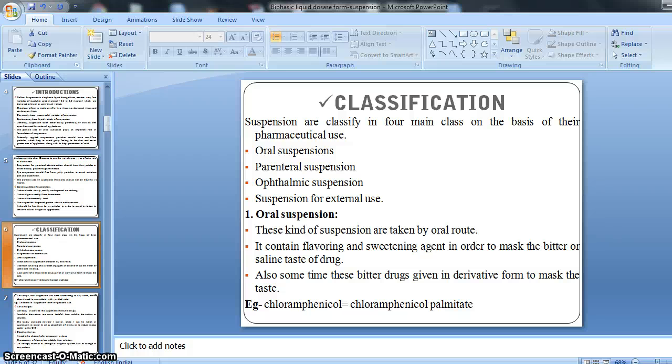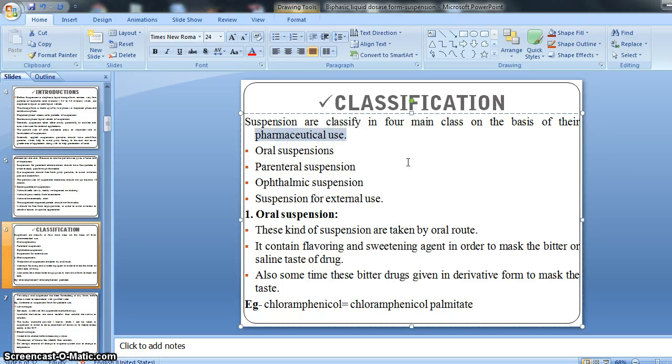First of all, the oral suspension, then parenteral suspension, ophthalmic suspension, and then suspension for external use. So these are the classification of suspension on the basis of their use.